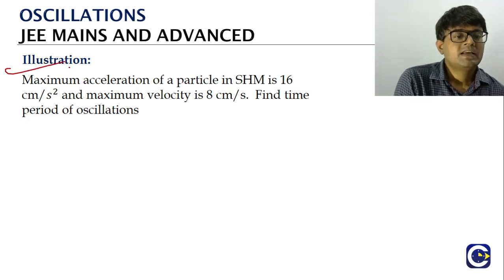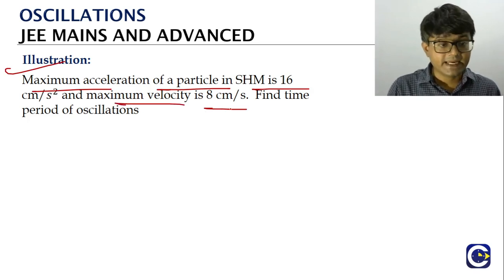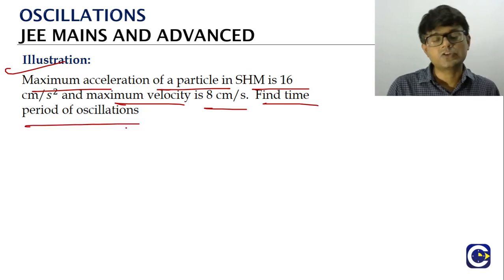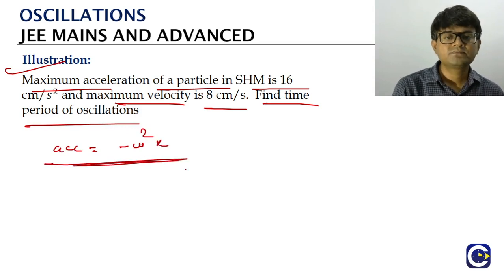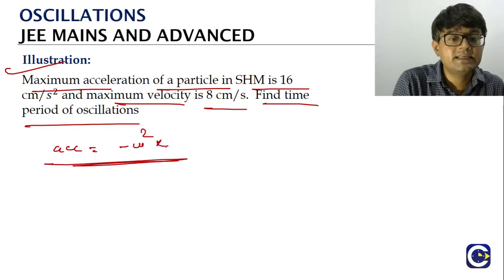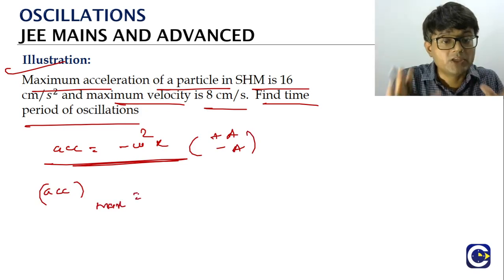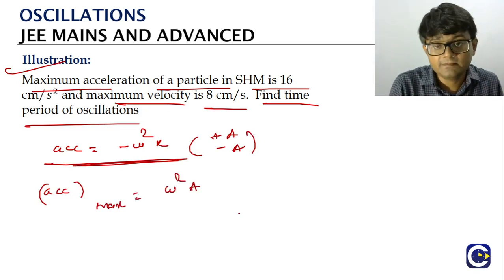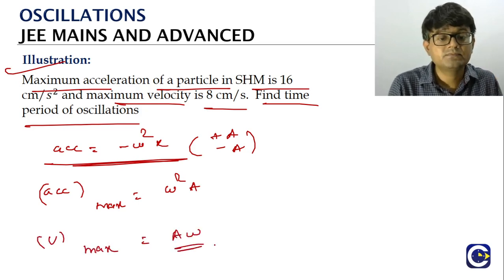Look at another one. The maximum acceleration of a particle in SHM is 16 centimeter per second square, and the maximum velocity is 8 centimeter per second. From this we have to find the period of oscillations. What is the acceleration function? We said minus omega square into x. When will the acceleration be maximum? When x is either plus a or minus a. Just the magnitude will be equal to omega square into a. What is the maximum velocity? We have seen this before, that is a omega.